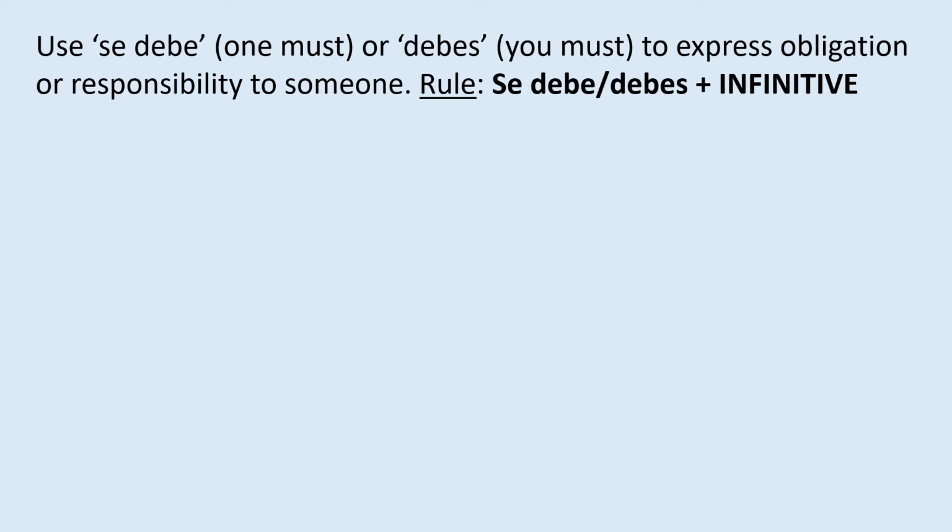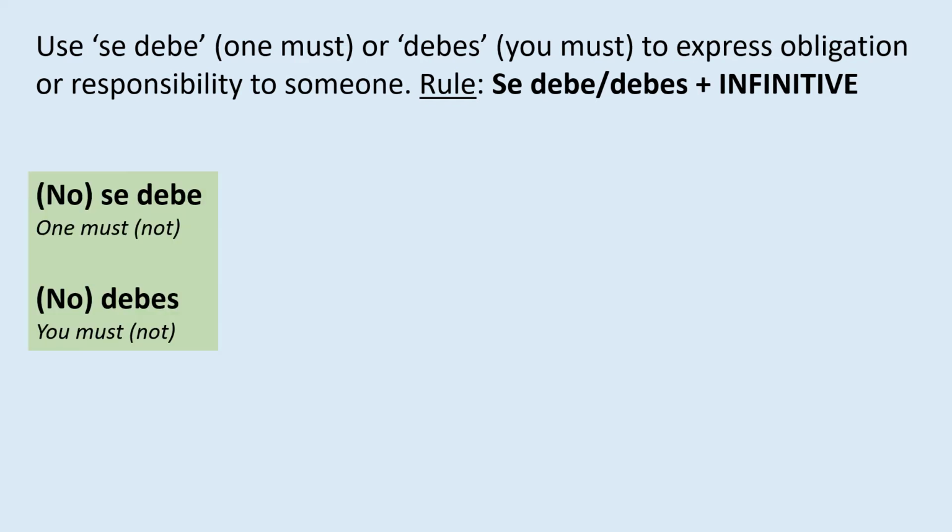So in order to talk about healthy or unhealthy habits and give advice to people, we're going to use se debe, one must, or debes, you must, to express obligation or responsibility to someone regarding those healthy or unhealthy habits. So the rule we're going to see is se debe or debes plus an infinitive verb. Let's see this a bit closer.